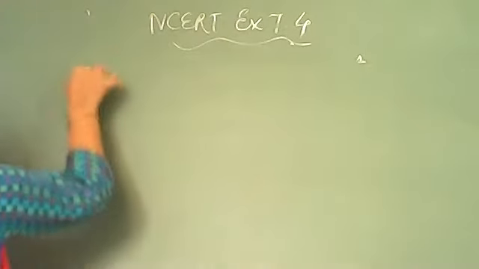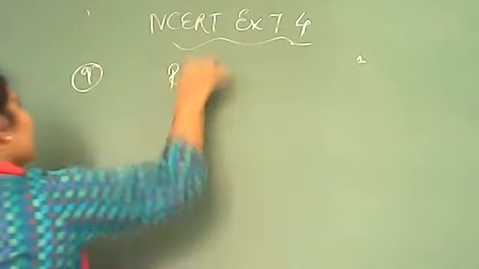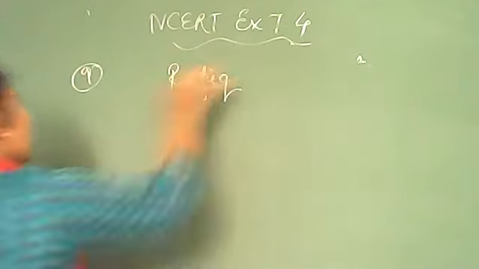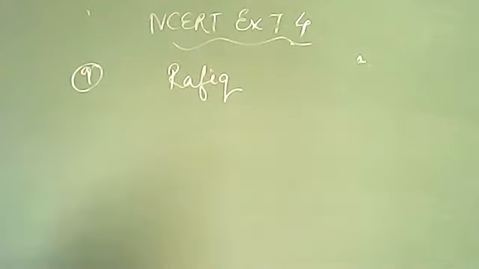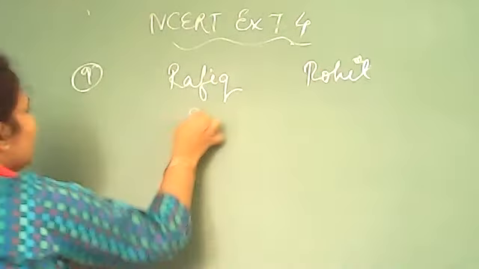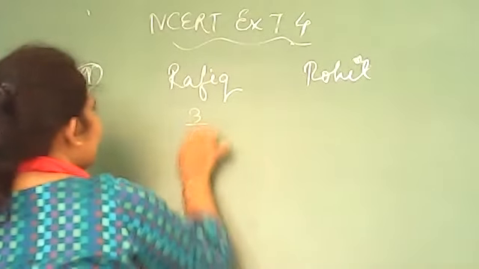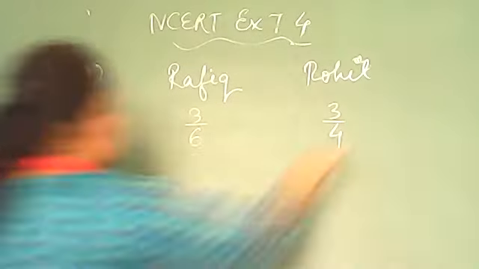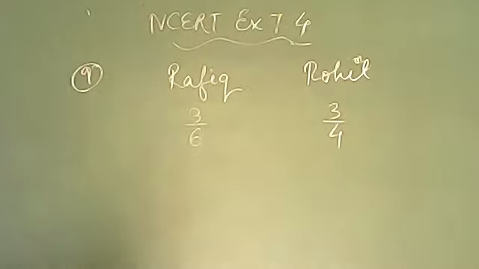So here in question number 9 we have Rafiq, and second one we have Rohit. Rafiq 3 by 6, and this is 3 by 4.